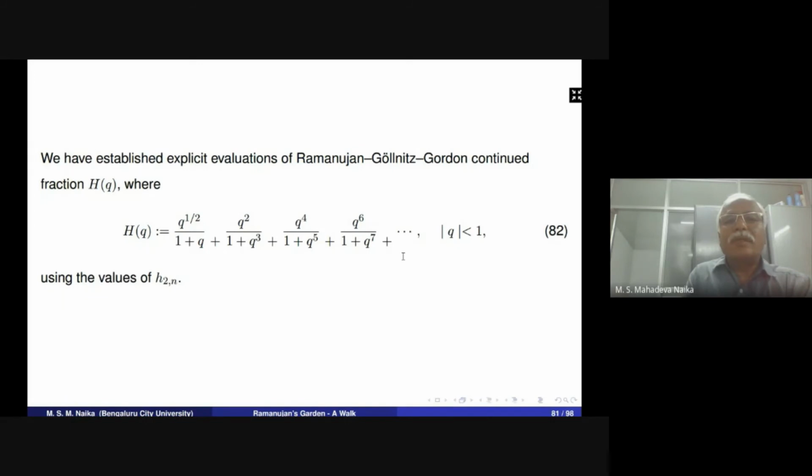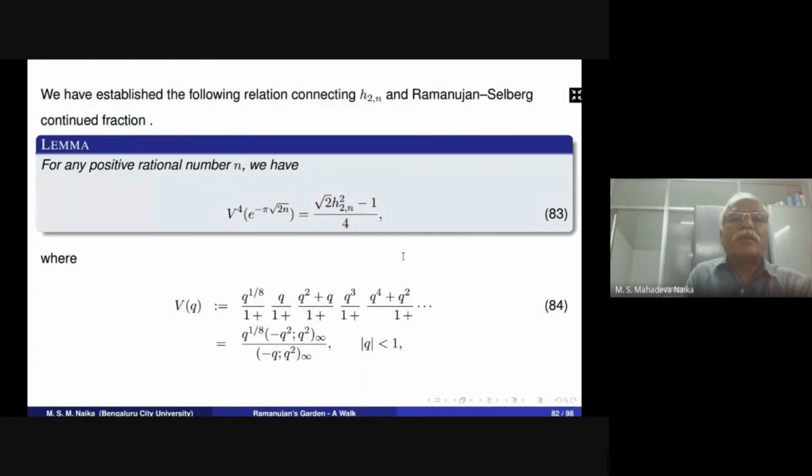By using these values, we can easily find the Ramanujan-Göllnitz-Gordon continued fraction. Here is the Ramanujan-Selberg continued fraction V of q, for which we can easily find the explicit evaluation. In general, we can relate this: if we find h2,n, which we get from our modular equations, we can easily find the explicit evaluations of the Ramanujan-Selberg continued fraction.